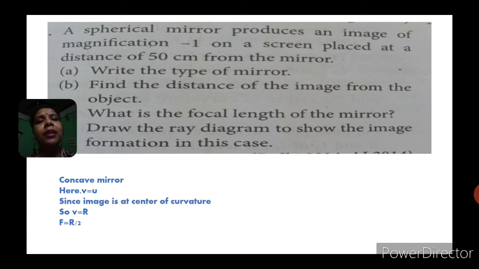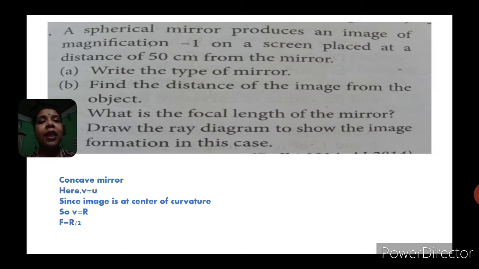Also, real images are formed on a screen. If it is formed on a screen, you should remember that it is a real image, and real images are formed by a concave mirror only, not the convex mirror. Done? Then my next question is, find the distance of the image from the object.